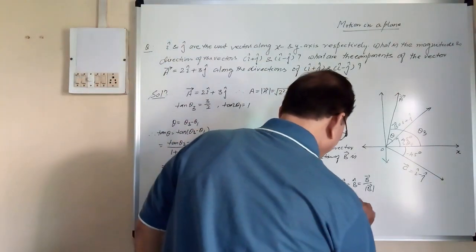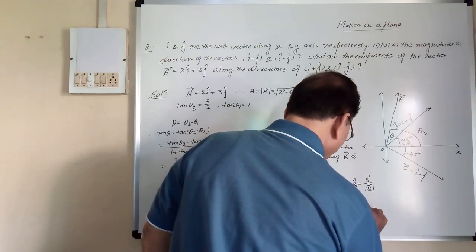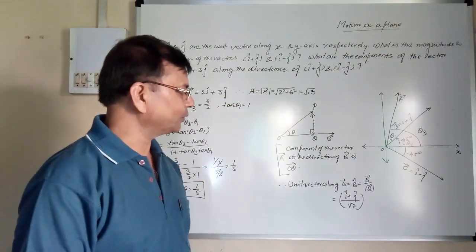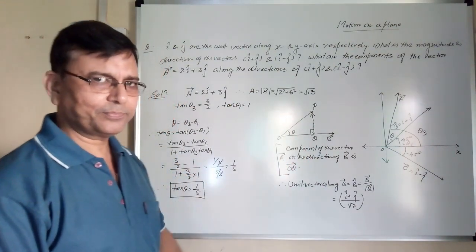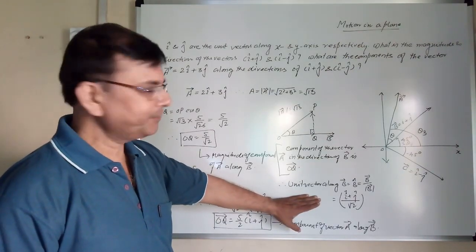So we will write i plus j upon under root 2. This is the unit vector along B, means along OQ. Now what is required? This length OQ is needed. That we will look at. So this unit vector along B is known.